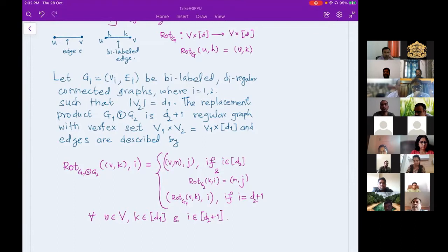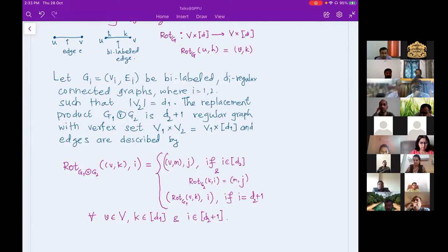This graph will always be a D2 plus 1 regular graph, where D2 is the regularity of the second graph, G2. So the resultant graph will always have the regularity of the second graph plus 1, that is, a D2 plus 1 regular graph. And the vertex set is as usual the product of V1 with V2.